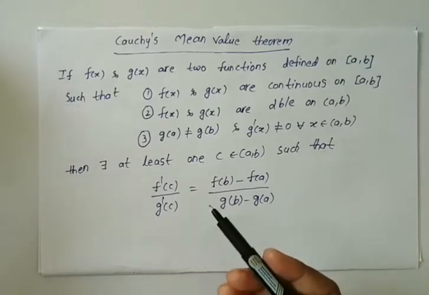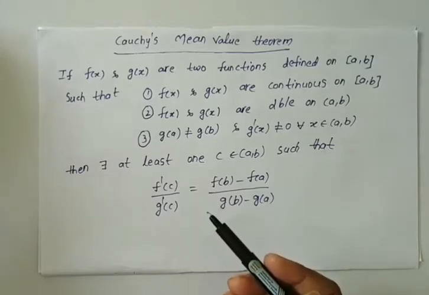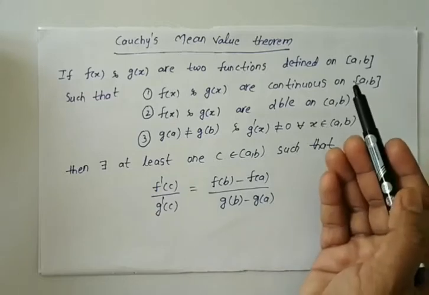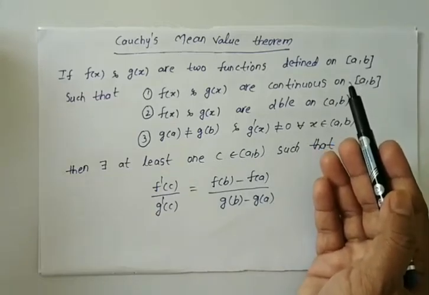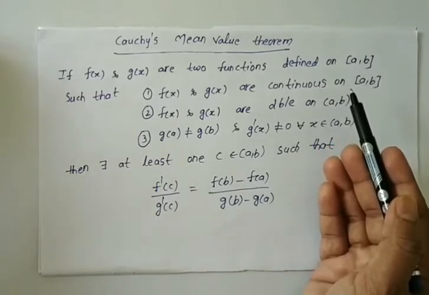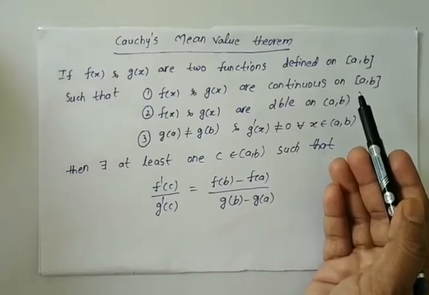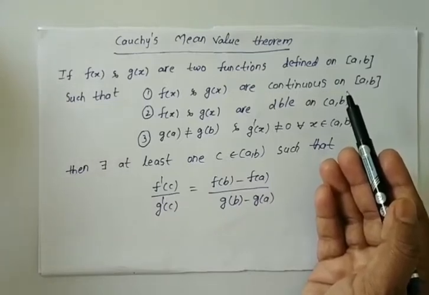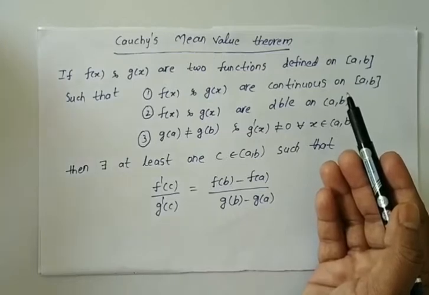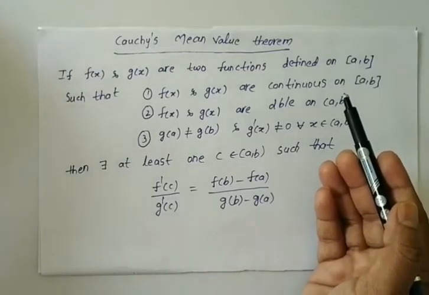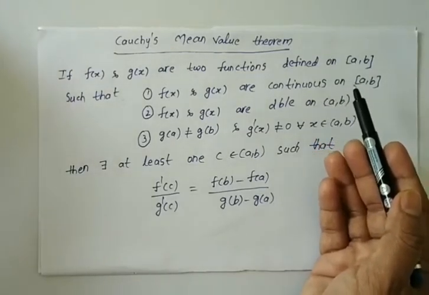Suppose f of x and g of x are two functions which are defined on the closed interval a comma b. Here a is less than b, that is the condition.